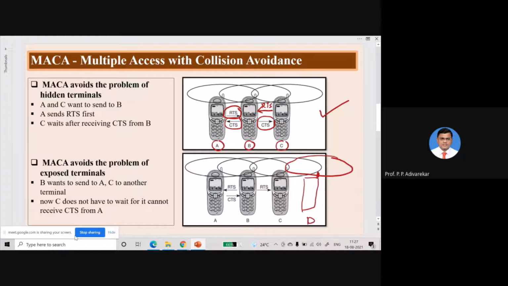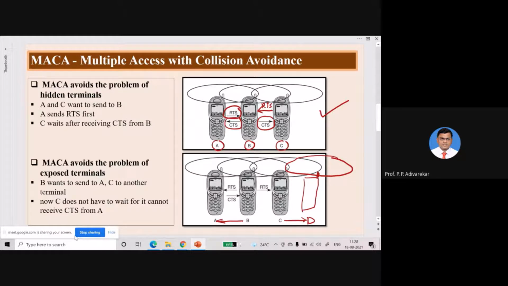D उसको हम नाम देते. Okay, now in the exposed terminal we saw that B wants to send the data to A and C wants to send the data to D, लेकिन उन दोनों का हो नहीं रहा था communication. Okay, so now since we are using RTS and CTS, C does not have to wait for permission from B for transmission to D, because when B wants to send the data to A, okay, B broadcast RTS packet.